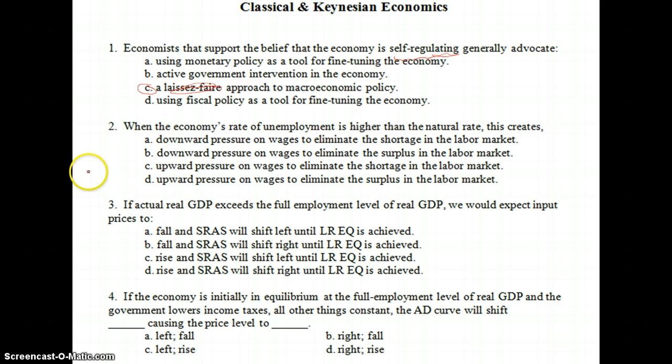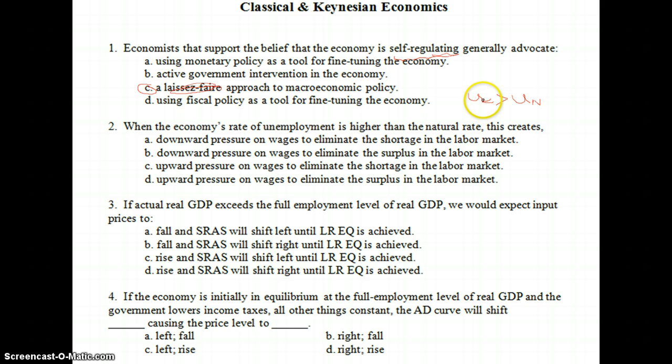Number two, when the economy's rate of unemployment is higher than the natural rate, then this creates what? Well, what we're saying here is that if our unemployment now, so UE, is greater than our UN, then what does that tell us about our output?